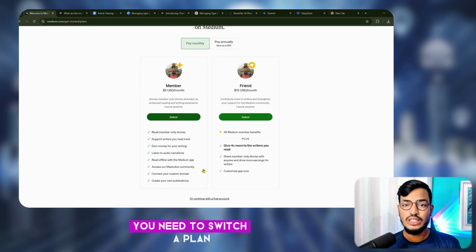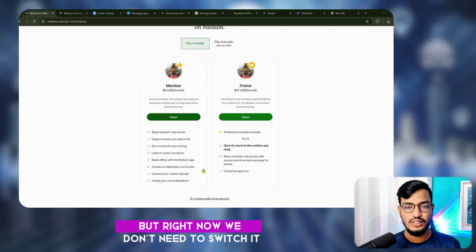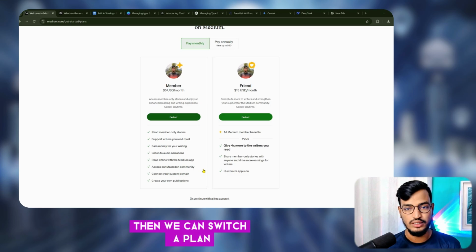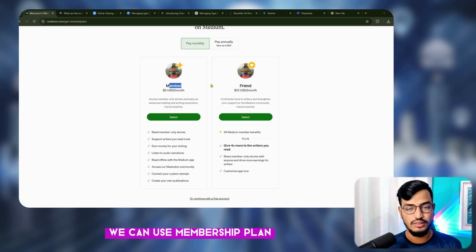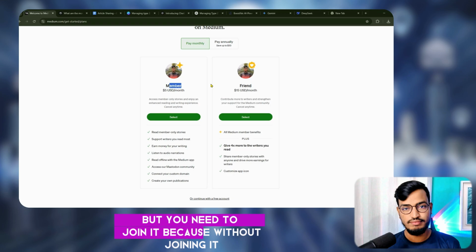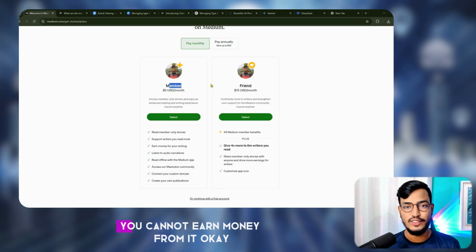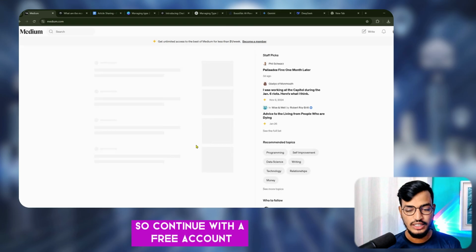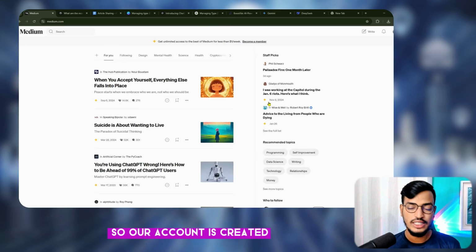You need to switch a plan, but right now we don't need to switch it because when we will be eligible for monetization, then we can switch a plan. We can use membership plan, but you need to join it because without joining it, you cannot earn money from it. Okay, so continue with a free account. So our account is created.